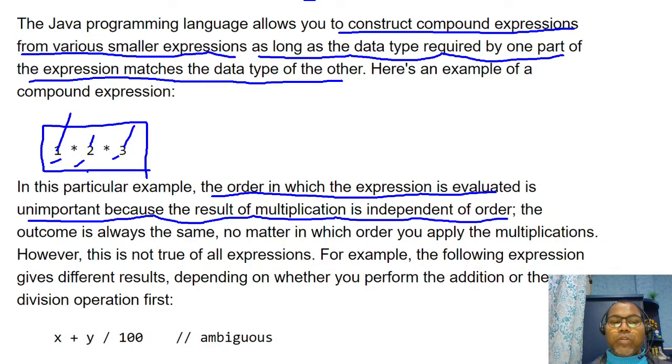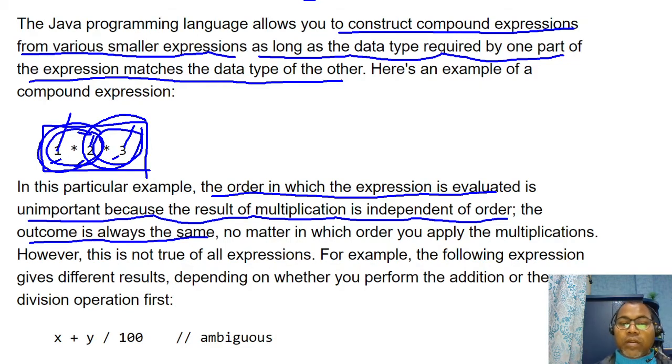There is no dependency, and the outcome is always the same. If I first multiply 1 and 2, the result will be the same as if I first multiply 2 and 3. So no matter which order you apply in the multiplications, we get the same result.